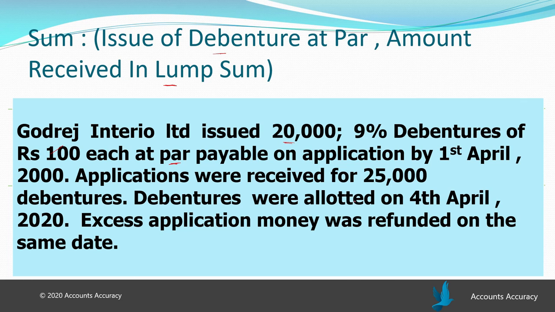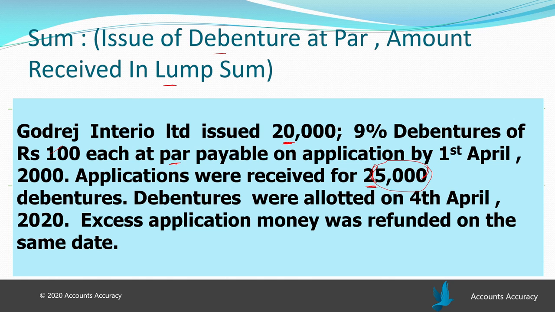Applications were received for 25,000 debentures. It was required to issue only 20,000 debentures, but the company received the amount of 25,000 debentures. That means 5,000 debentures' money needs to be returned by the company, because the company has to issue only 20,000 debentures.